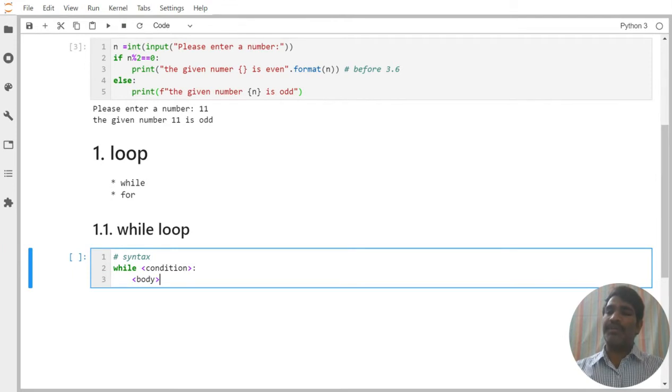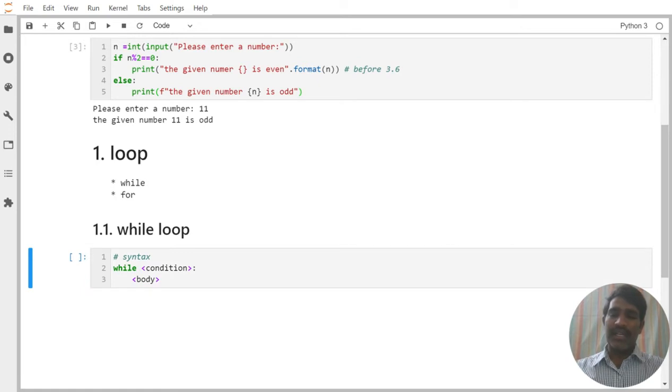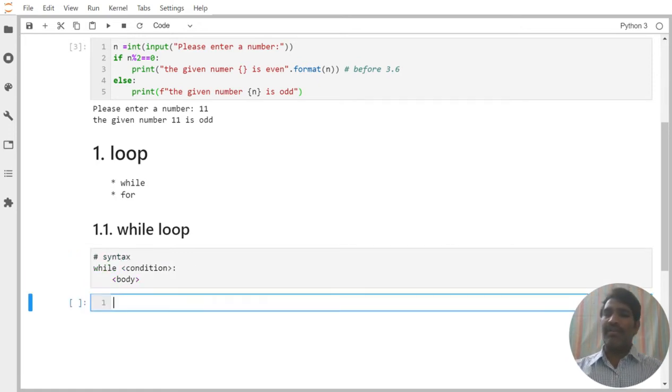The body part may have n number of statements, such as n number of print statements or other things. This is how the syntax looks: while, then the condition, then the body part.